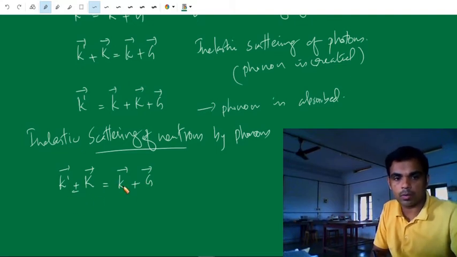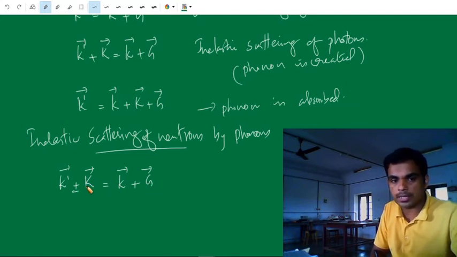Here small k vector is the propagation vector of the incident neutron, and k' is the scattered neutron beam wave vector. Capital K is the wave vector of the phonon, and G is the reciprocal lattice vector.